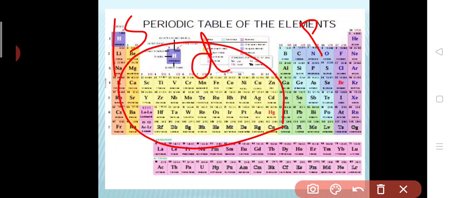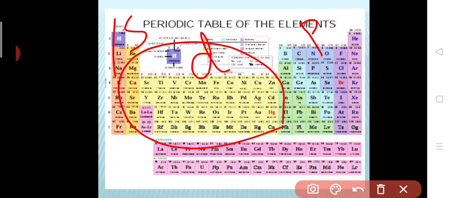That is why they are called transition elements, because their properties keep changing, similar to those of the S and P blocks.